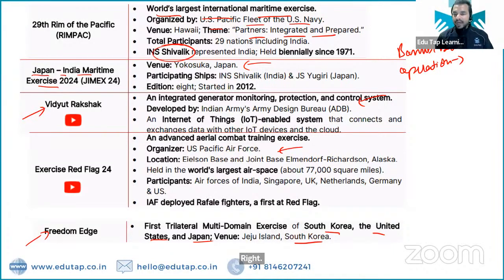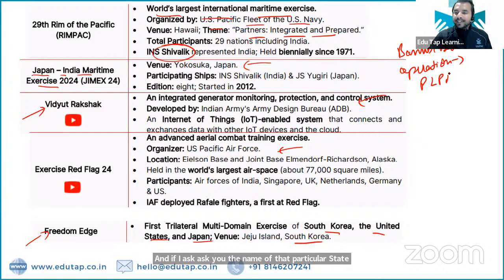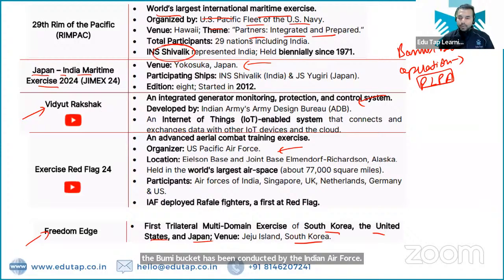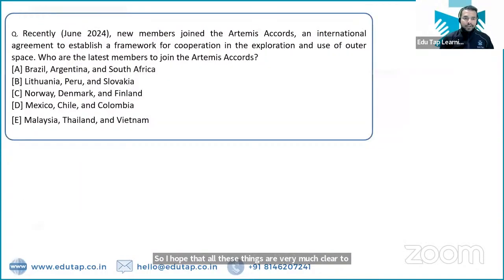And if I ask you the name of the state which has launched the campaign Perul Lao Paise Pao, the Perul Lao Paise Pao campaign was launched by which state? It was once again launched by Uttarakhand only, where the Bambi Bucket operation has been conducted by the Indian Air Force. So I hope that all these things are very much clear to all of you. So now let's move on to the next important question.